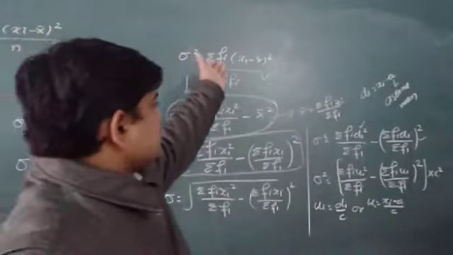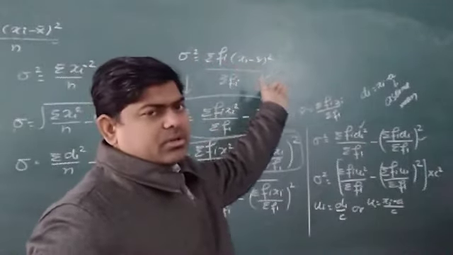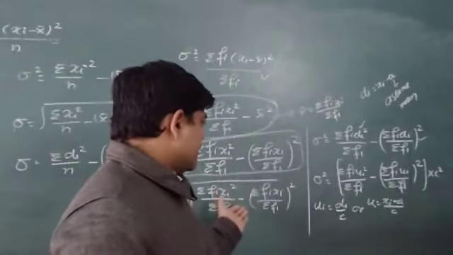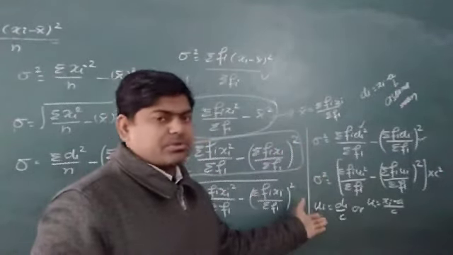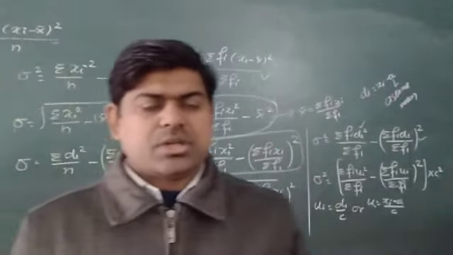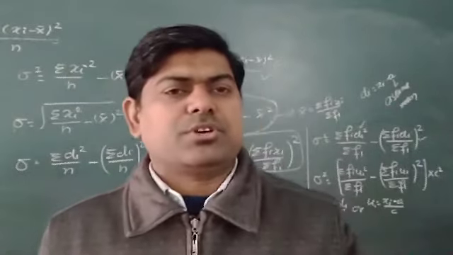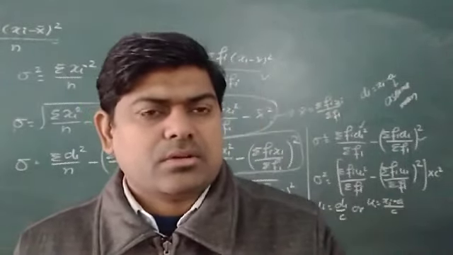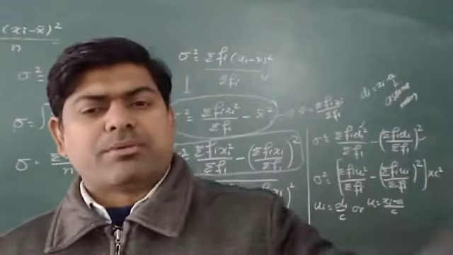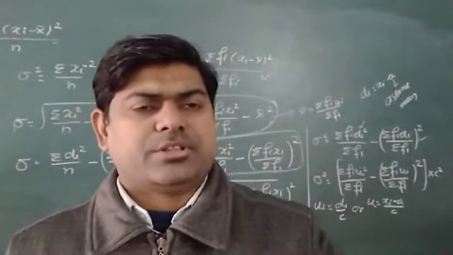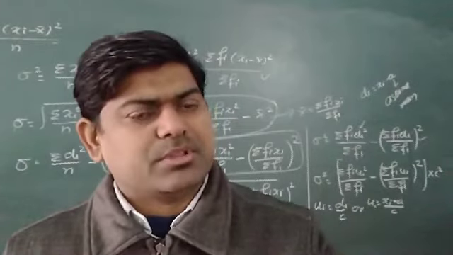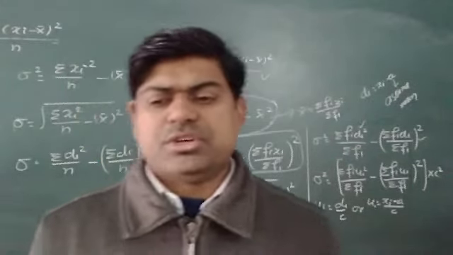I can use the fi xi direct method, the deviation method, or the step deviation method, because in class intervals the new thing is to find xi. Here I am taking xi as whatever is given. Now I have to find the xi from the given interval by taking the midpoint of the class interval. That will be the xi, and we can do our question easily.